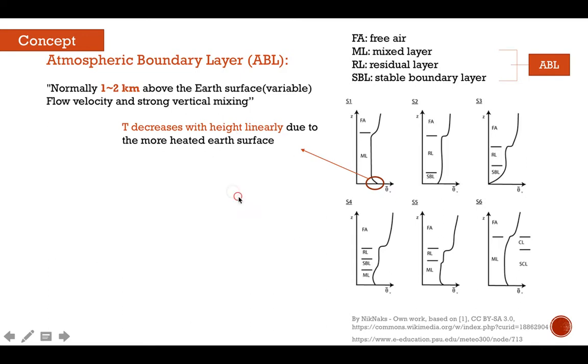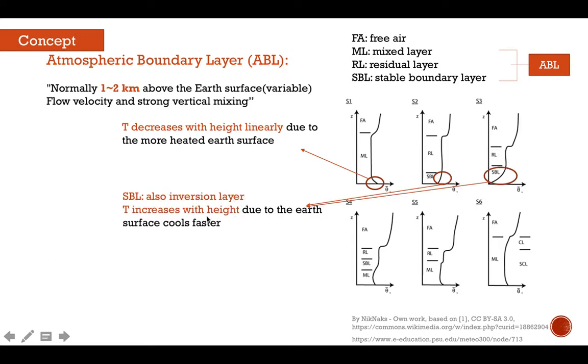While at night, because the surface cools faster, a stable boundary layer, in which the temperature increases with height, is formed, which stops the mixing of air. Above the stable boundary layer, a residual layer with constant temperature is formed, which is the remaining effect of the mixing in the daytime.